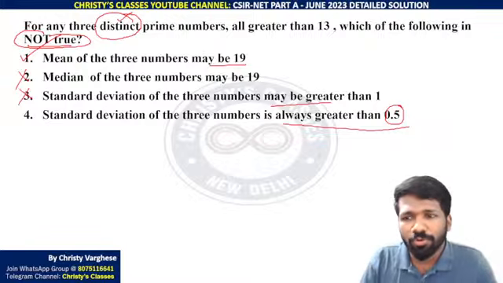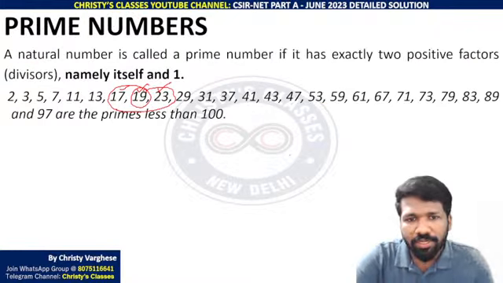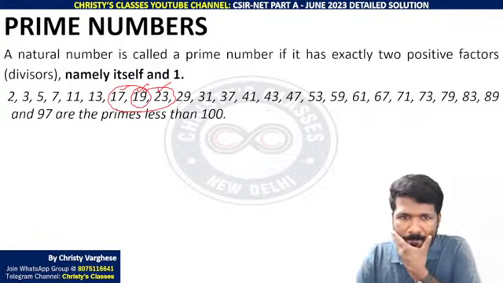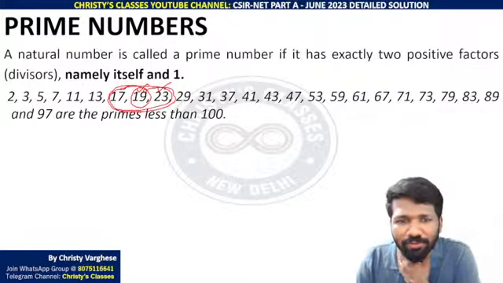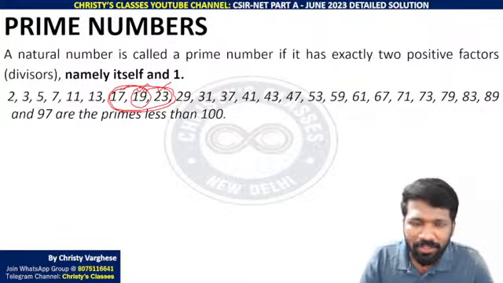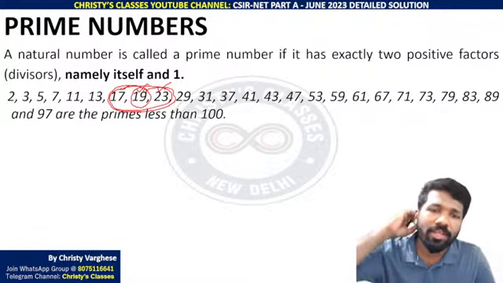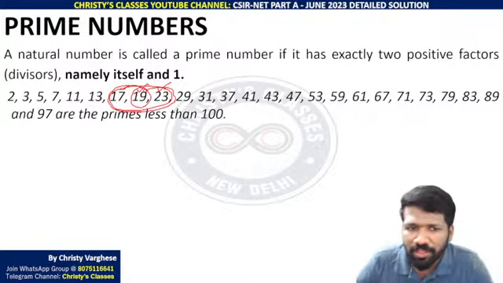If it is not true, we have to take numbers that is very close to each other. The numbers that is most close to each other will be 17, 19, 23 itself. उससे भी closer except you are not getting. All other set are more far apart. More far apart means the standard deviation will increase obviously.